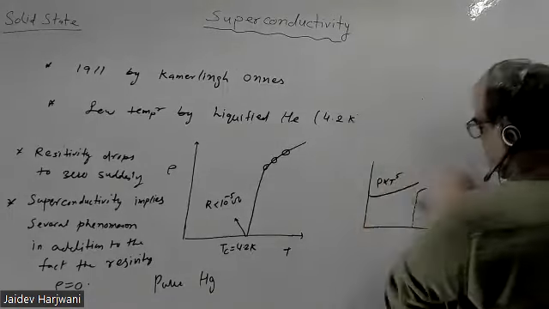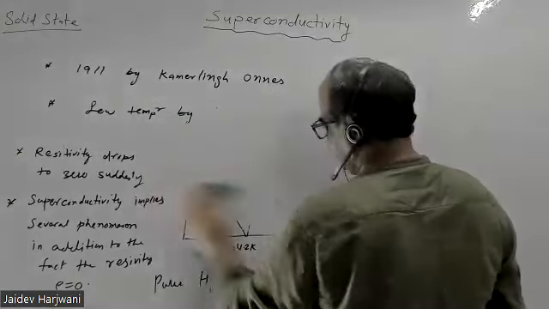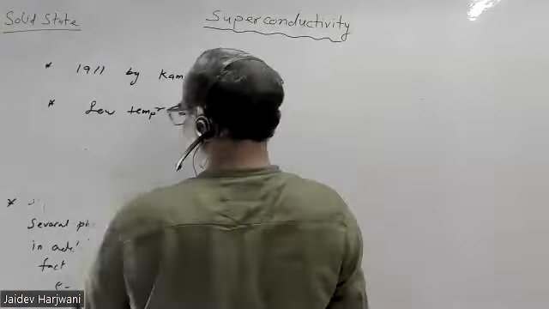So if I want to test whether a given sample is a superconductor or not, what can I test? Superconductivity is basically two properties.